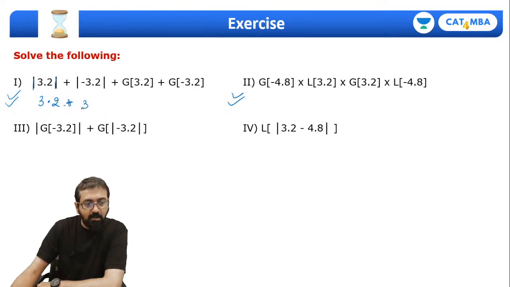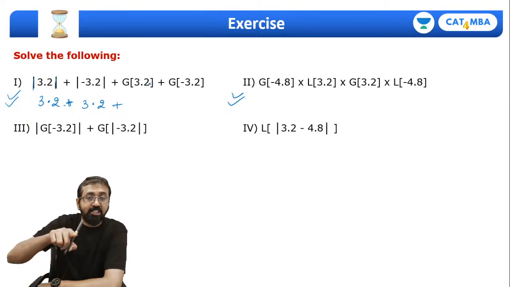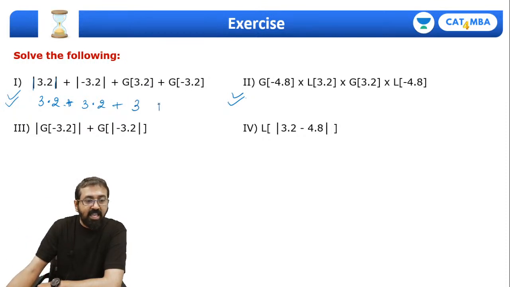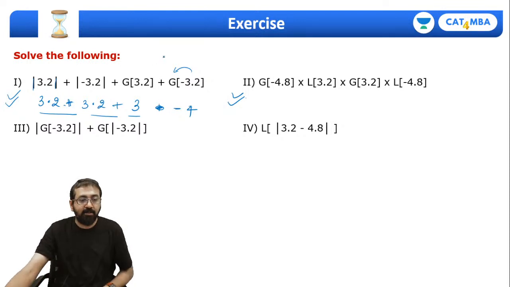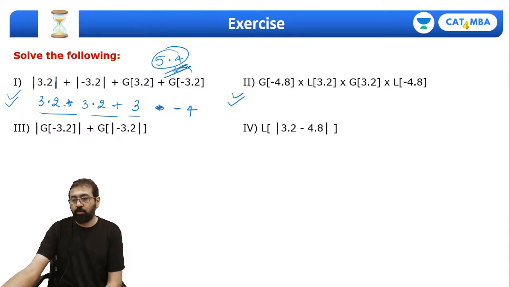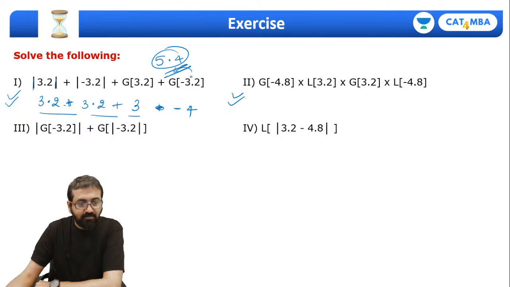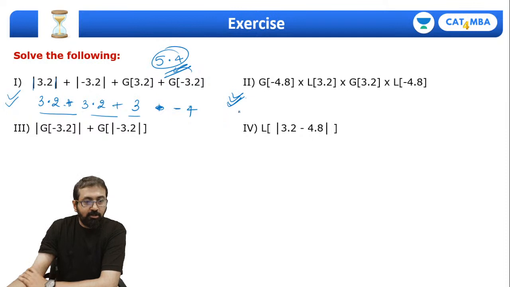Then modulus of minus 3.2, again it's 3.2. Then greatest integer value of 3.2. We'll look at the first integer towards the left of that, so it will be 3. And greatest integer value of minus 3.2. Again we'll look at the first integer towards the left, so it will come out to be minus 4. If I solve this, it will come out to be positive 5.4. Yes or no, everyone? 3.2 plus 3.2 is 6.4, plus 3 is 9.4, minus 4 is 5.4. So this is the answer for the first one. What about the second one? Robin, that's incorrect. It should be 5.4.